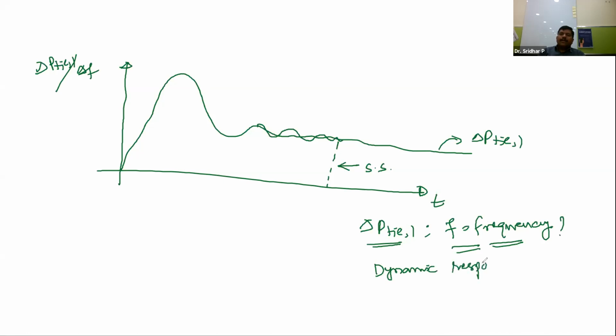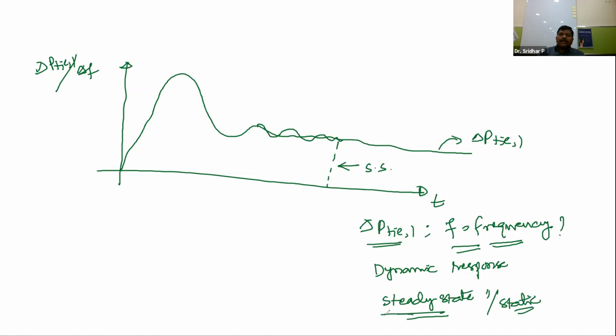Because we study two cases: steady state or static response, and dynamic response. The steady state period is when the oscillations have completely died out and vanished from the response.